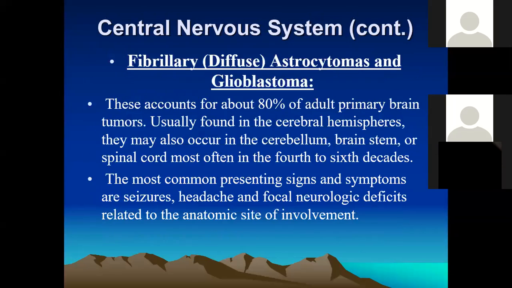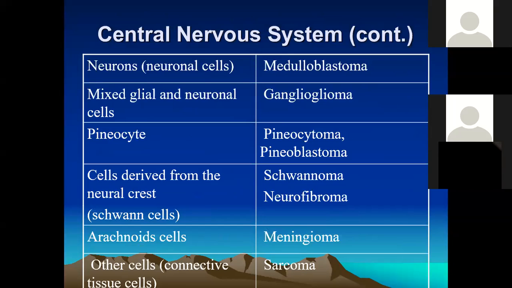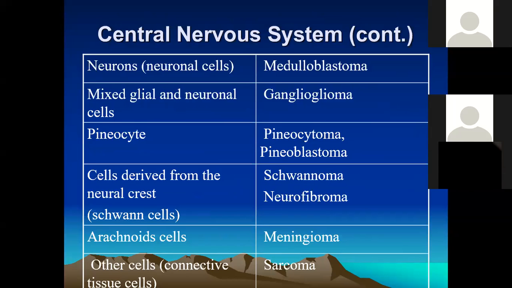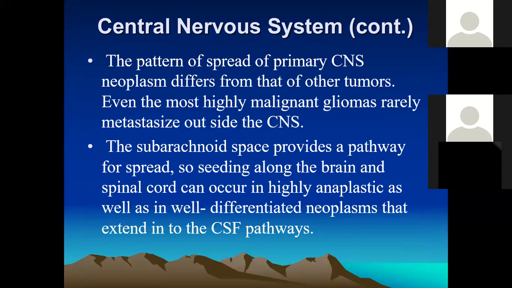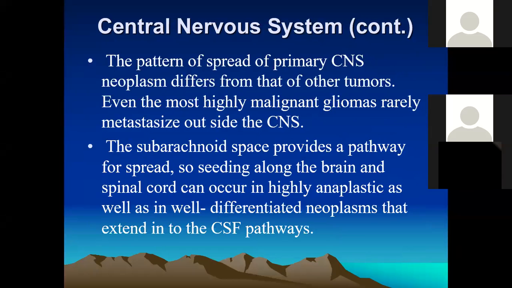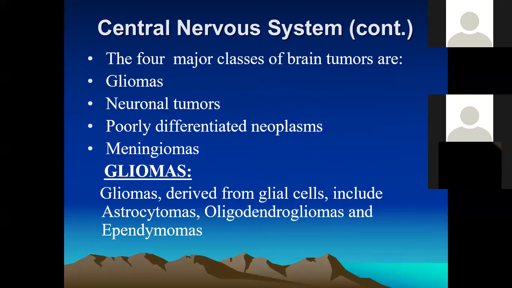And this is also a huge classification of the tumors arising from the glial cell. There are 4 grades. Gliomas, neural tumors, and also the meningiomas.